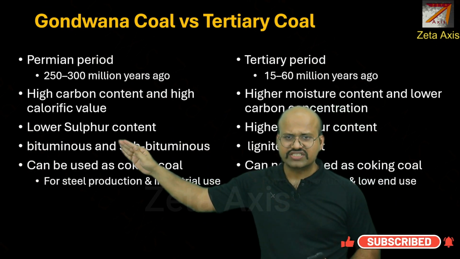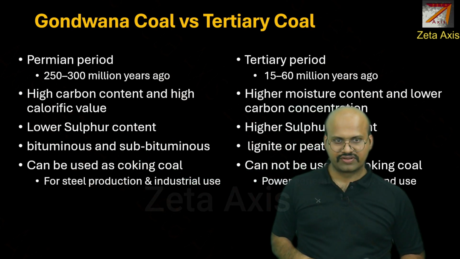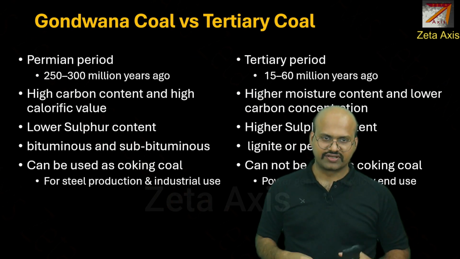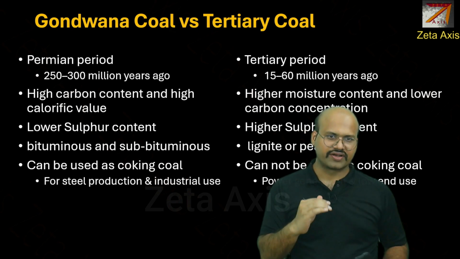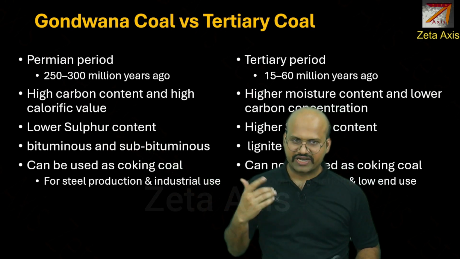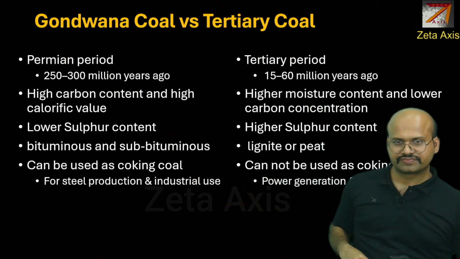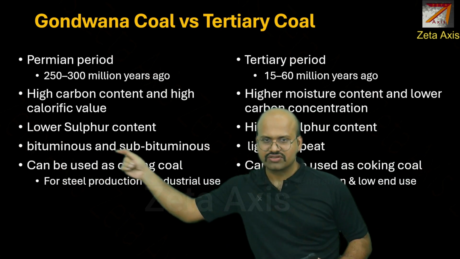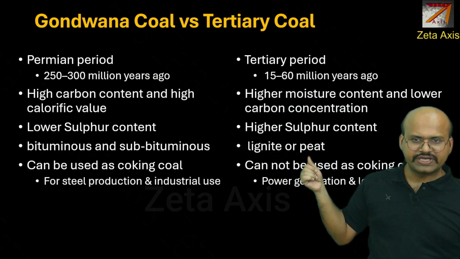Gondwana coal has lower sulfur content. Sulfur content is very important in coal. If the content is higher, then it will produce more pollution. It also harms the machinery. So the lower the amount of sulfur in a coal, the better that coal is. In tertiary coal, we get higher sulfur content. We have already seen that Gondwana coal is generally bituminous or subbituminous, while tertiary coal is lignite or peat.